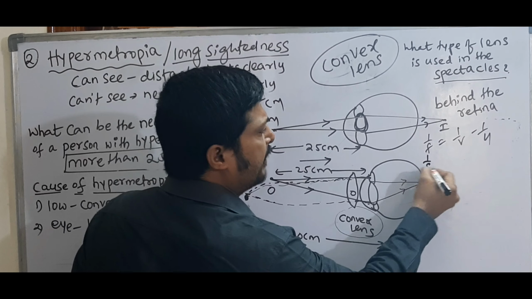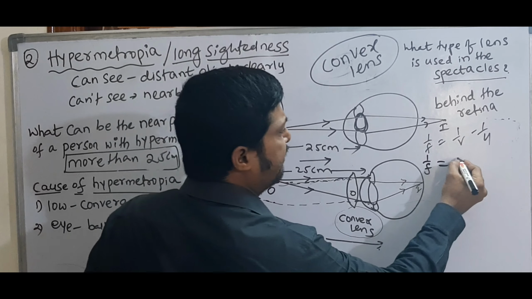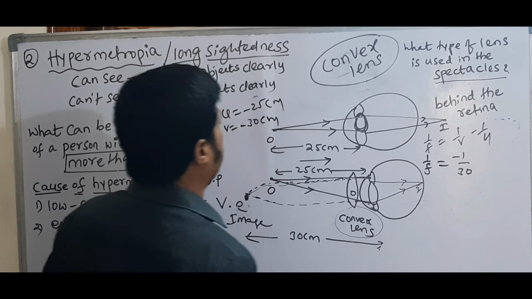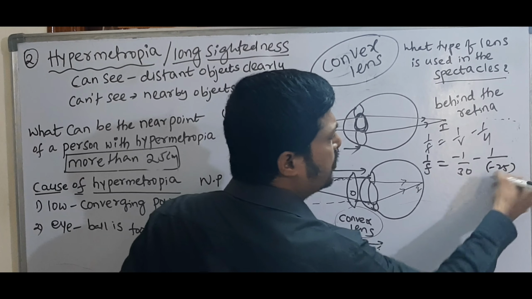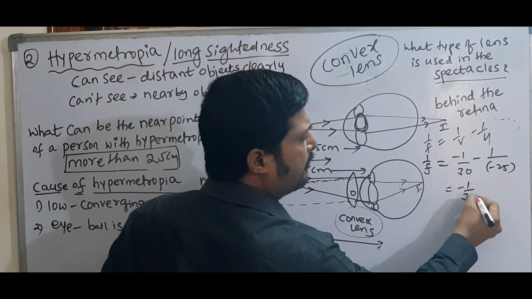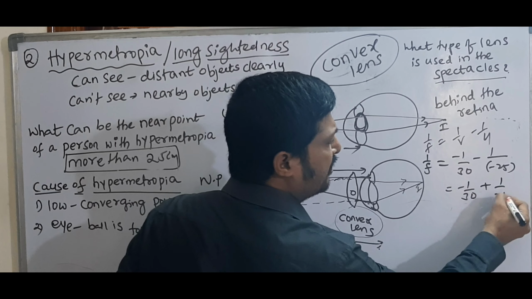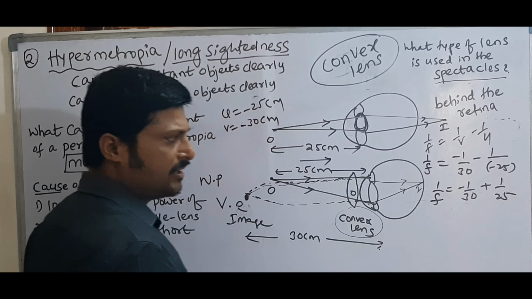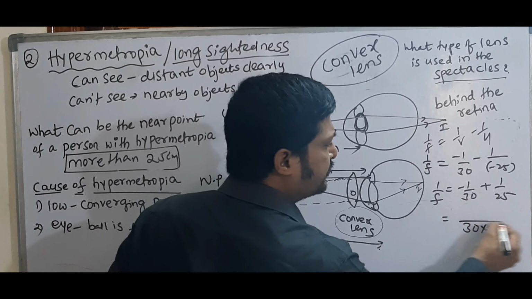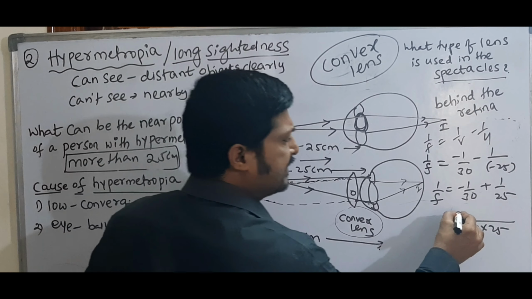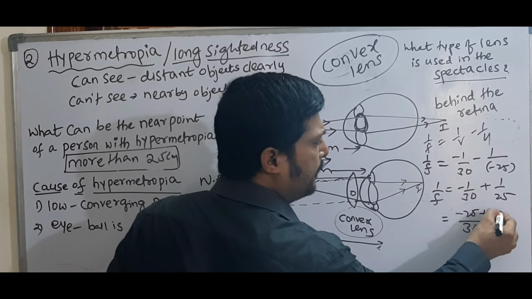Then see here, 1 by f is equal to 1 by v, which means minus 1 by 30. Minus u means again minus minus 25, so this is minus 1 by 30 plus 1 by 25, equal to 1 by f. Here the LCM is 30 into 25, and the numerator is minus 25 plus 30.